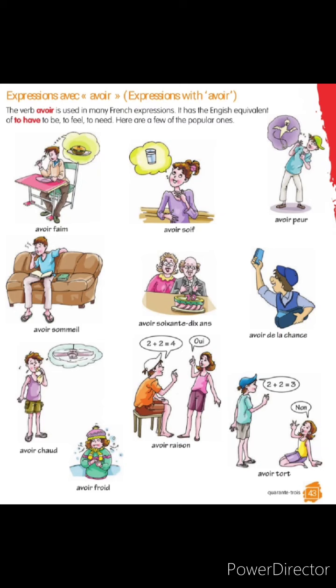And next one, it is 2 plus 2 is equal to 4. They gave an equation. He says it is correct. If anybody says something and you say it is correct, you can use il a raison. That means he is correct. If it is wrong, il a tort. If the reason is correct, you have to say il a raison. If it is wrong, il a tort. According to the person, the subject changes.